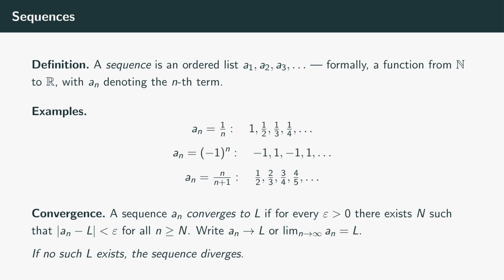The three examples: 1 over n approaches 0. Negative 1 to the n does not converge. It has no limit, it just bounces. N over n plus 1 approaches 1. If a sequence has no limit, we say it diverges. Sequences are the building blocks. Series are made of them.